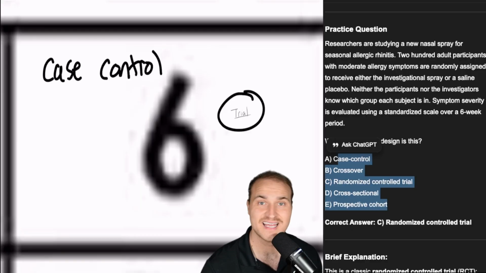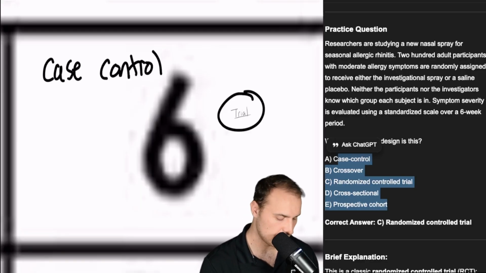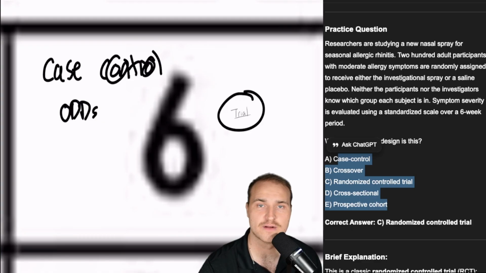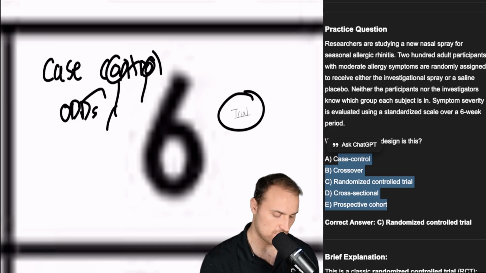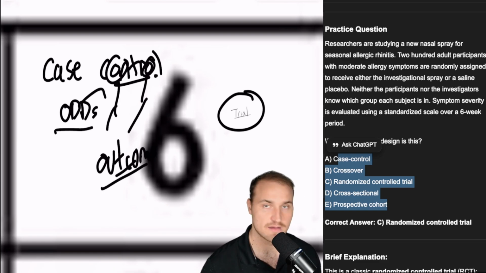Let's say they give you a weird one, case control. Well, for this one, I want you to think of the odds ratio. For example, here you'd compare patients with lung cancer versus without, and you check their prior smoking status. So you start with the outcome, another O, outcome. This is how I remember it, O for case control.